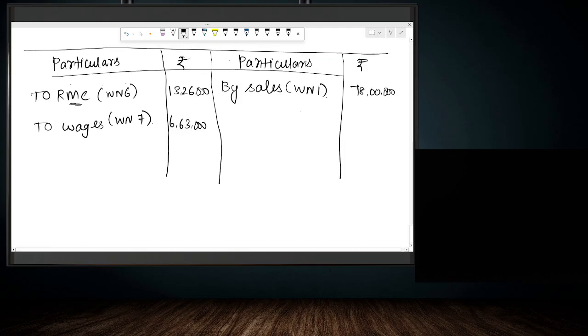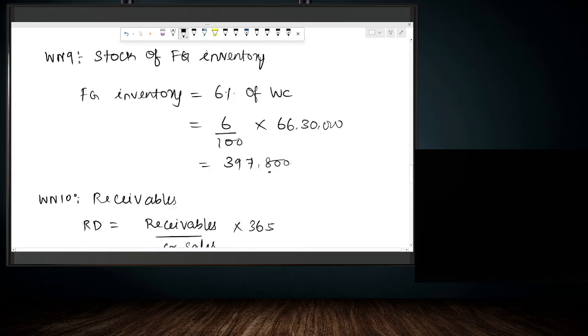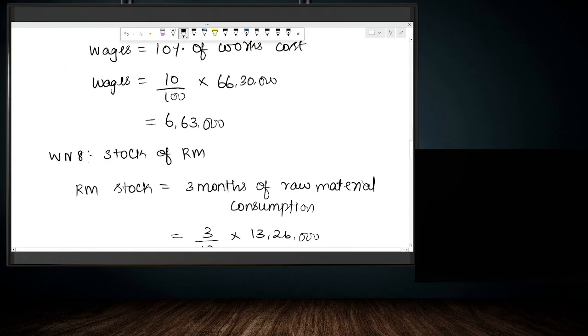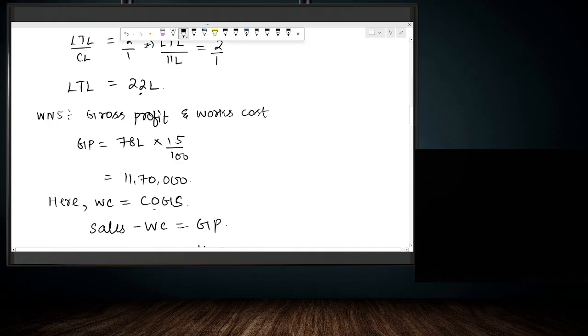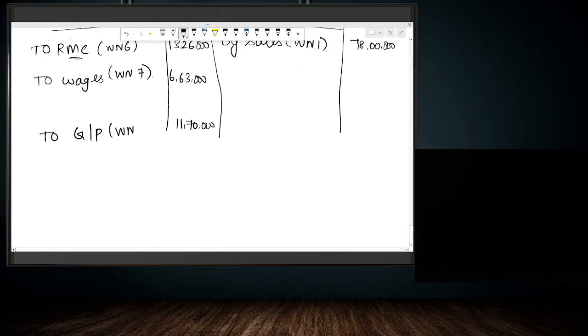Next we know the gross profit. Gross profit is equal to 11,70,000. So this is coming from working note number 5. In working note number 5 we calculated gross profit as 11,70,000. So here the total is 78 lakh, and here also the total should be 78 lakh.